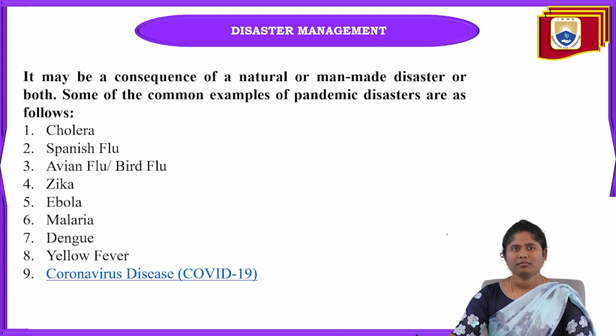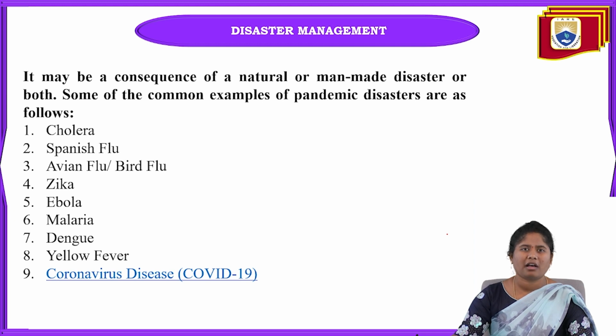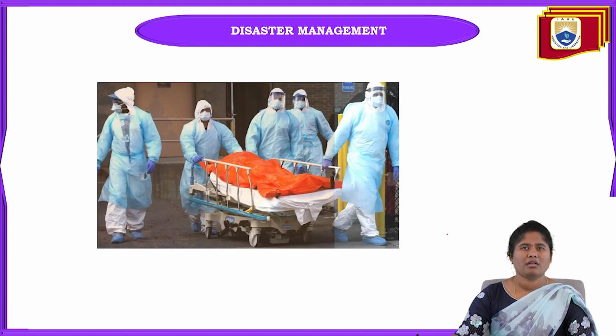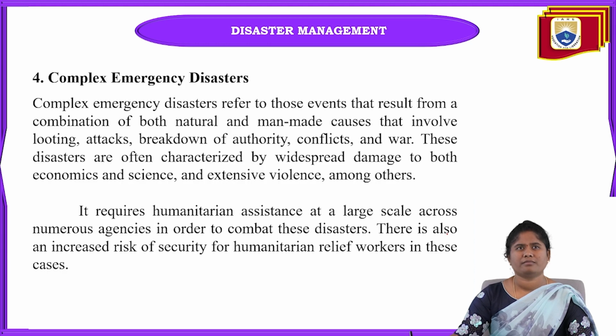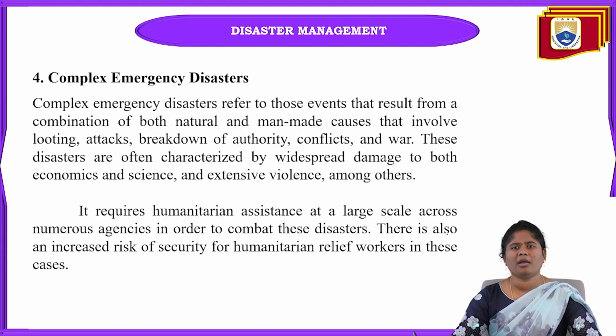And among these disasters, we have so many diseases, and for some of them there are medicines. And here is one picture of coronavirus. And the last one in these types of disasters is the complex emergency disaster. A complex emergency disaster is nothing but the combination of both natural and man-made disaster.